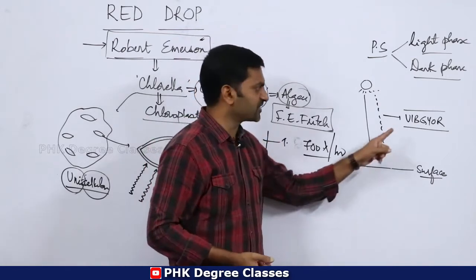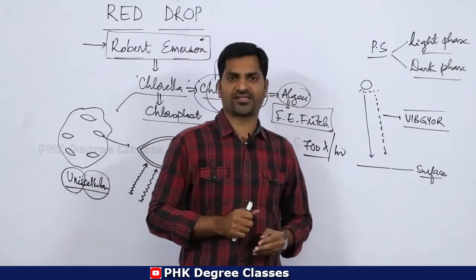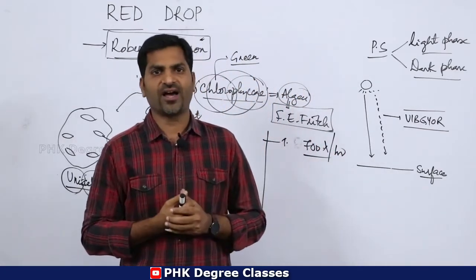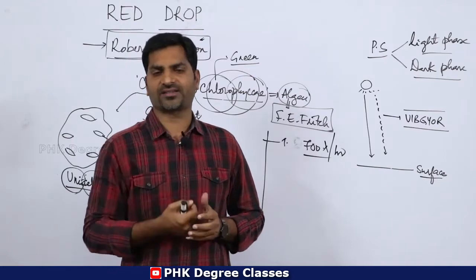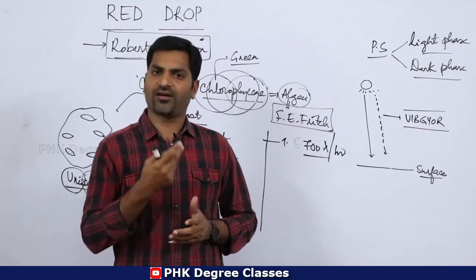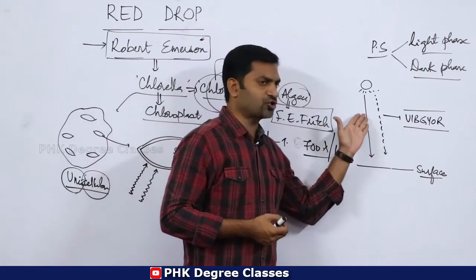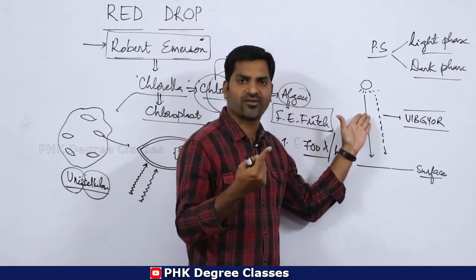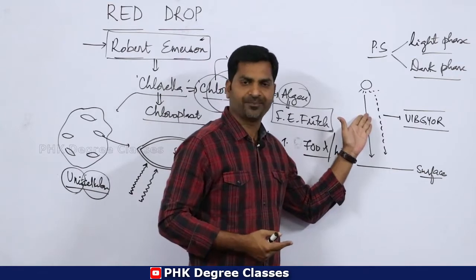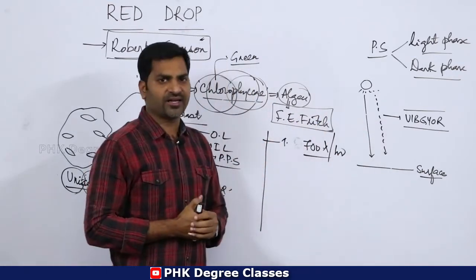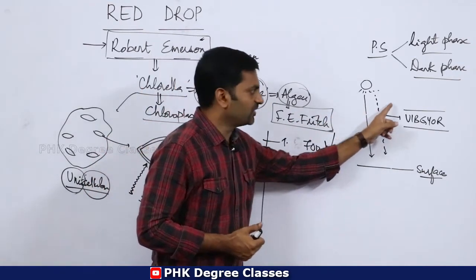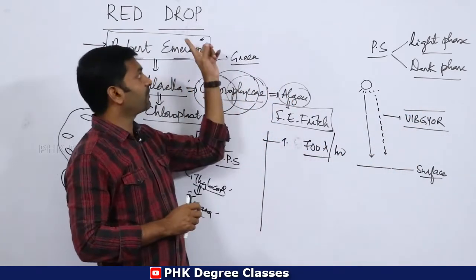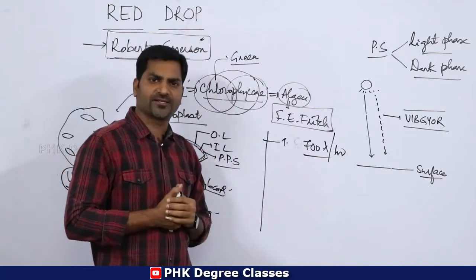One example is VIBGYOR. Other examples are UV rays; ultraviolet rays are available in sunlight. Infrared rays are available in the electromagnetic spectrum, along with cosmic rays, X-rays, gamma rays, etc. Clear? Apart from all the sunlight coming from the sun, this VIBGYOR is useful for our process, that is the photosynthetic mechanism.